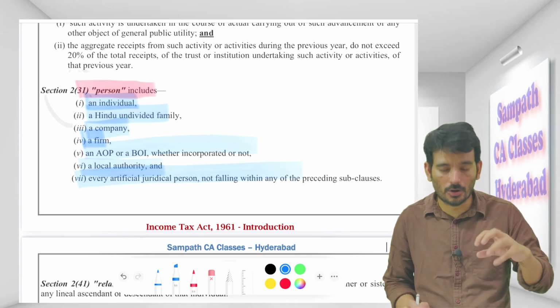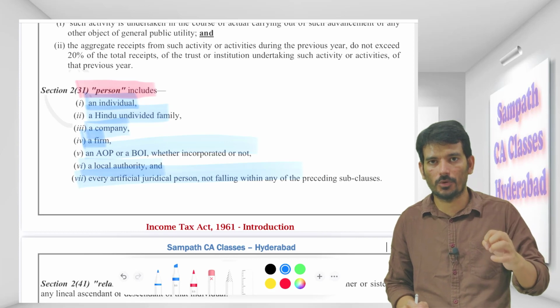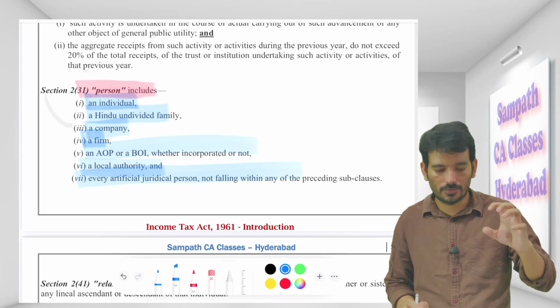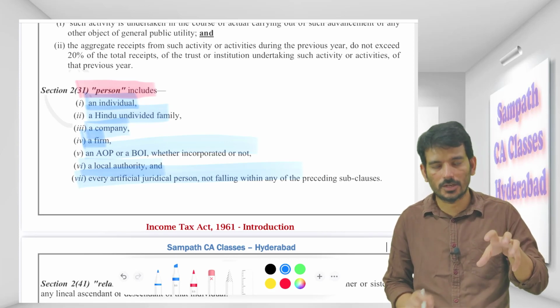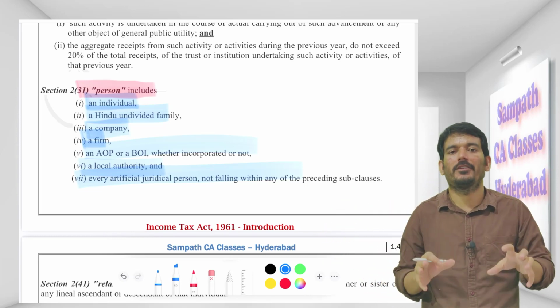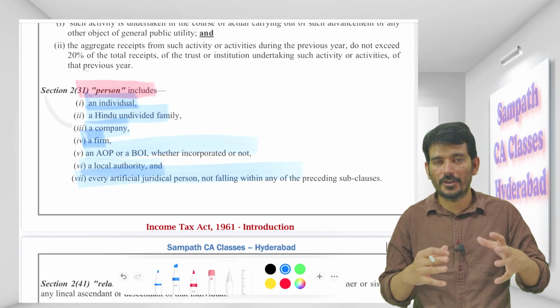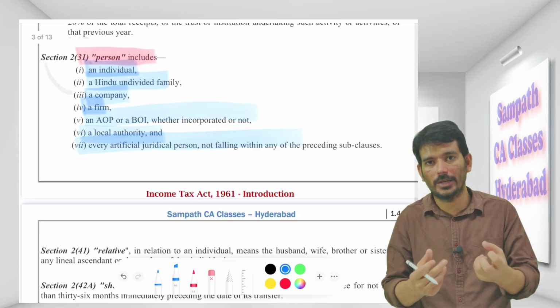So you are not expected to remember the definitions as it is, but what you are expected to do is to say that I have read it, I have understood it, so that I can apply this logic in the main problems. That is the reason why whenever I take sections, I focus more on the definition part and charging section part, so that you will get yourself ready.